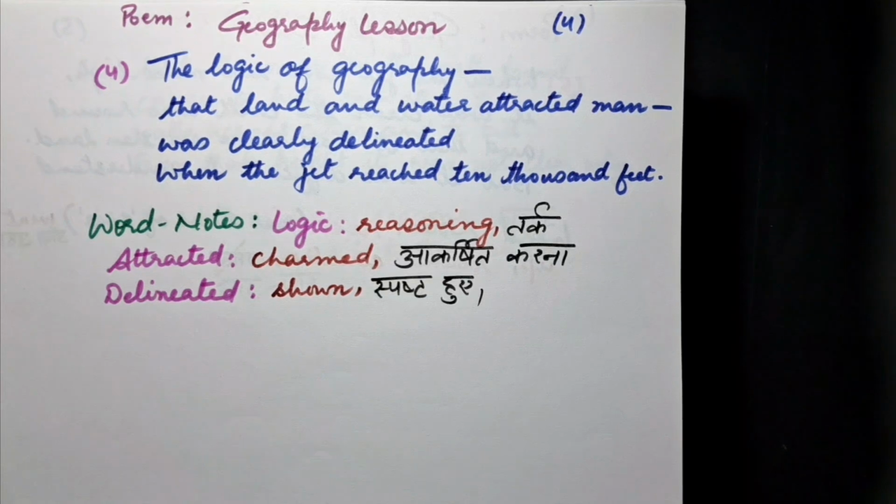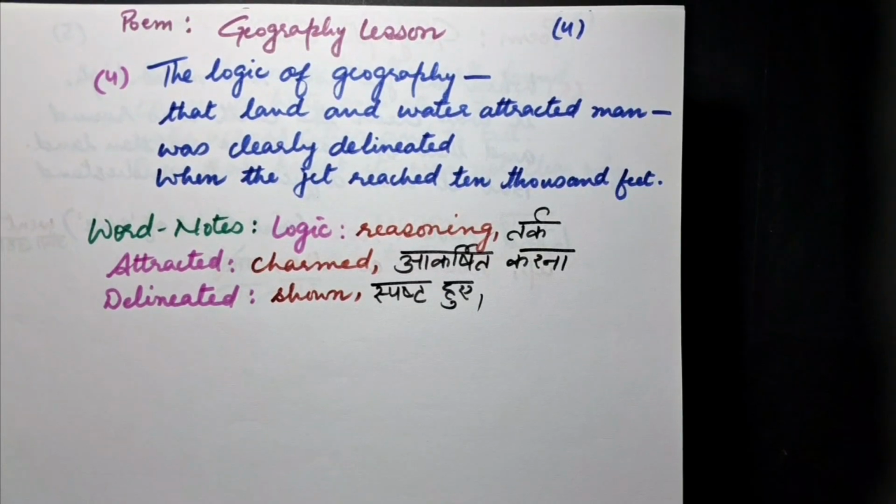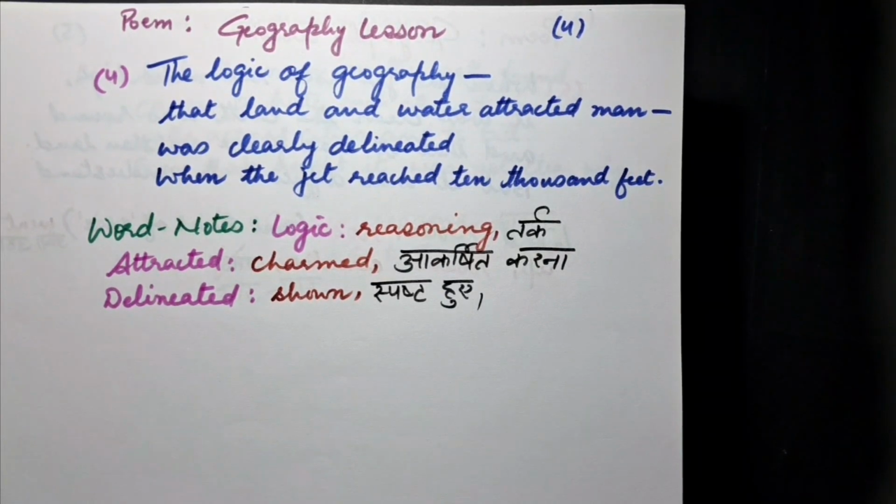Now, the explanation of the stanza. From the height of 10,000 feet in the jet plane, the poet observed the country. He understood the reasoning of geography. It was that people settled where land and water were easily available. This lesson seemed clearly written or described.